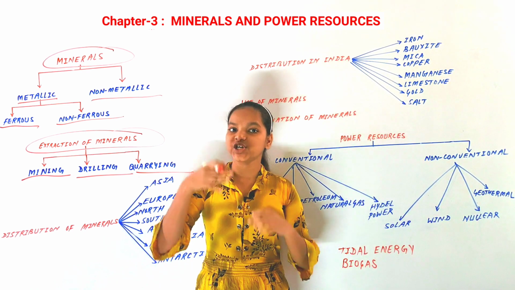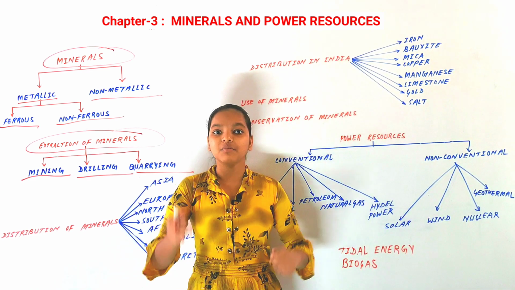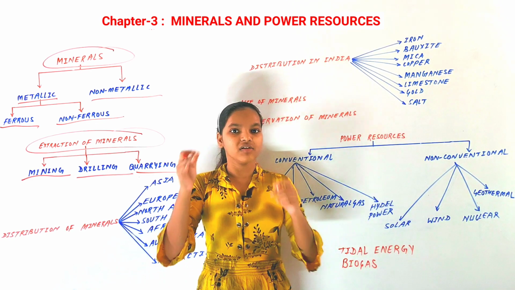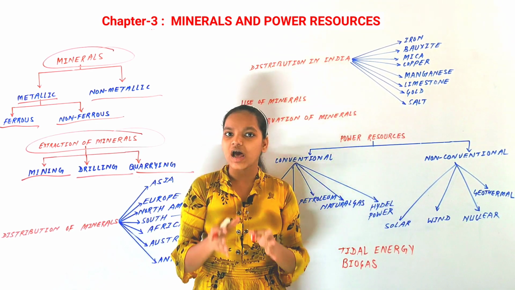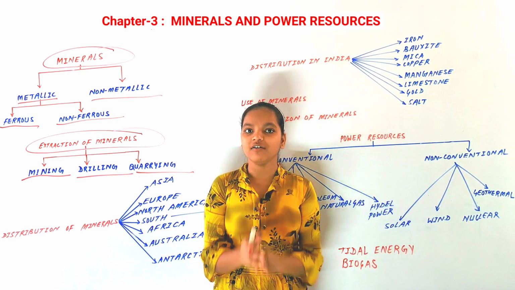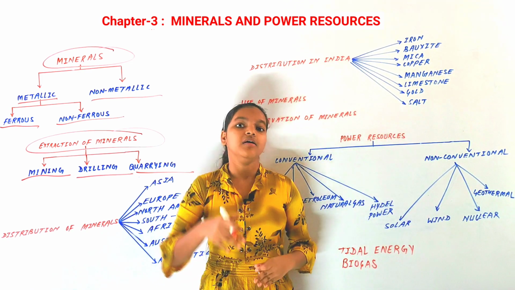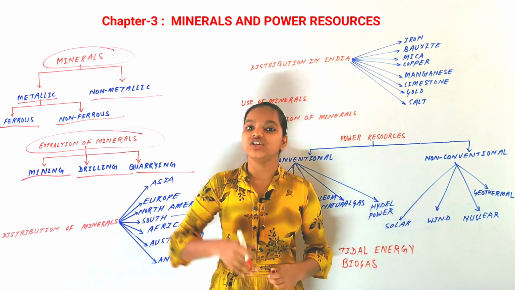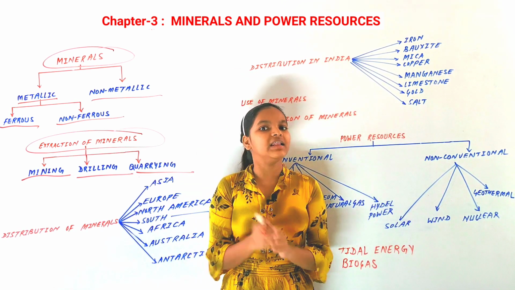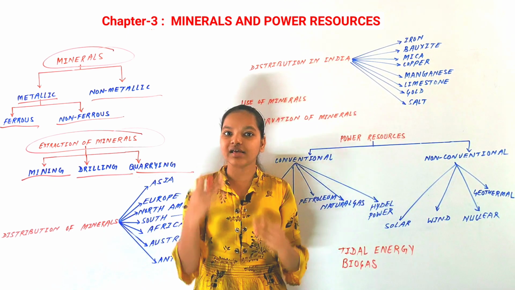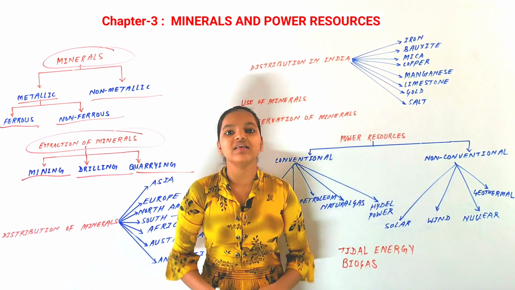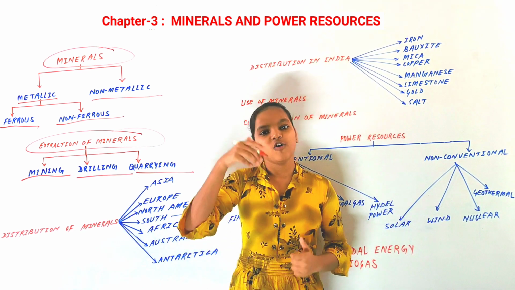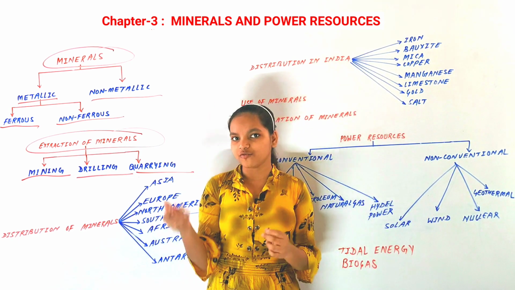Next is shaft mining. Suppose the minerals are at a very great depth. Then we build shafts, and from those shafts we take out those minerals that are in the form of rocks. That is called shaft mining. So mining is one process of extracting minerals, and it can be of two types, open cast mining and shaft mining.